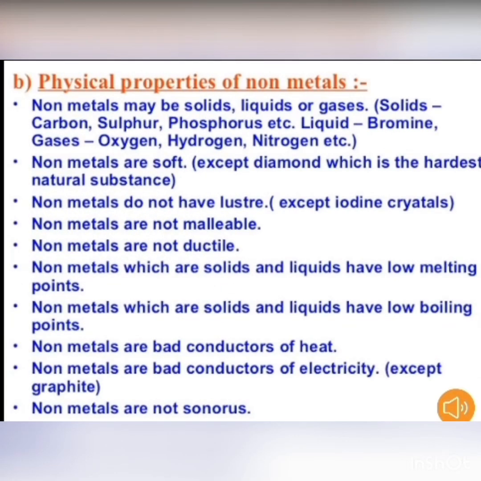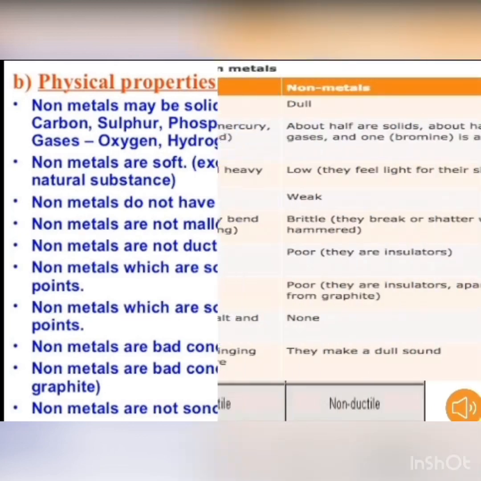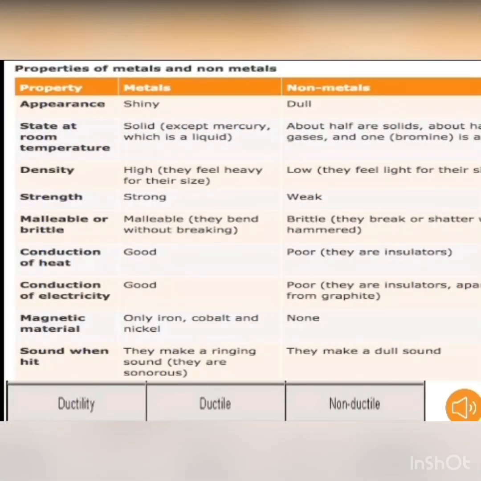The physical properties of non-metals are given below. Here, the difference between metals and non-metals is given. Metals have high melting and boiling points except sodium, potassium, gallium and cesium, which have low melting and boiling points, while non-metals have low melting and boiling points.